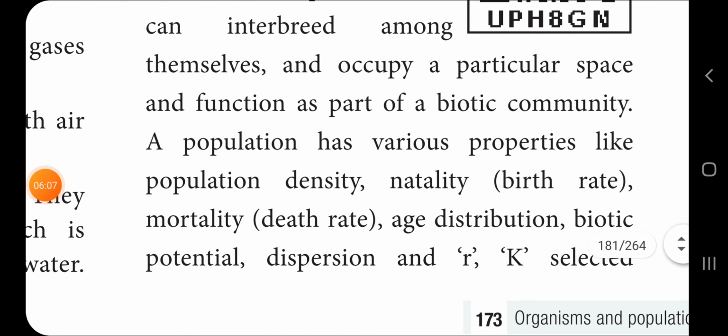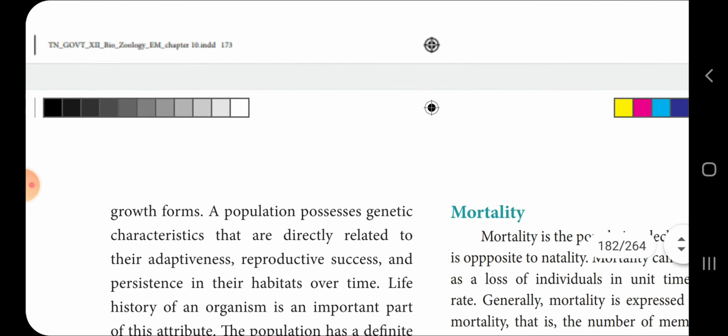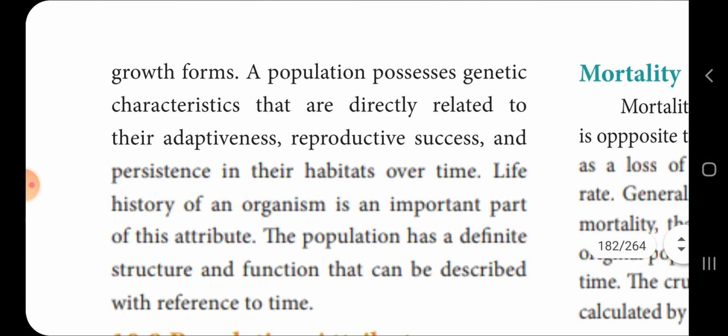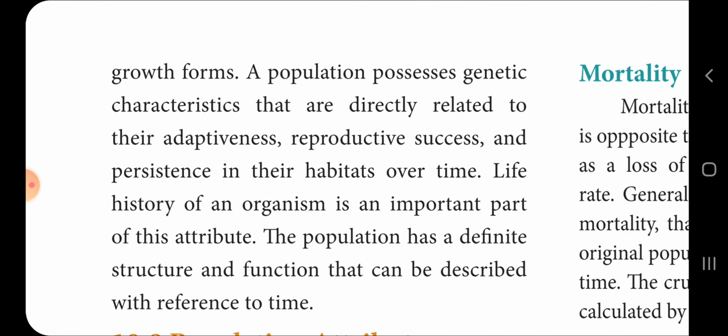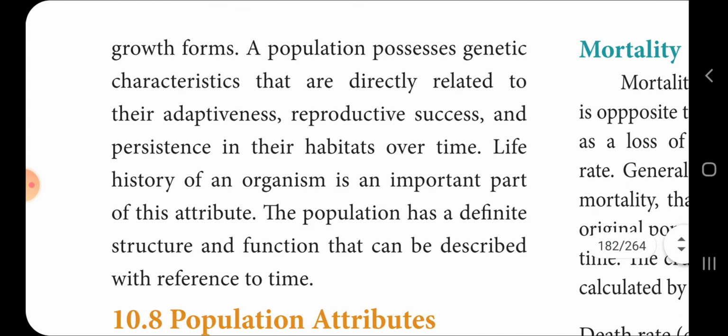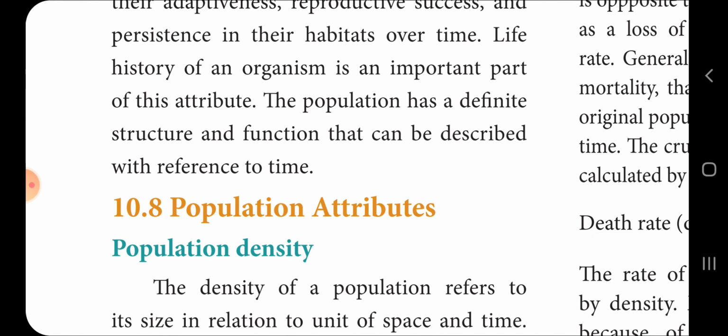A population has various properties like population density, natality, that means birth rate, and mortality, that means death rate, age distribution, biotic potential, and dispersion of r and K selected growth forms. A population possesses genetic characters that are directly related to their adaptiveness, reproductive success and persistence in their habitat over time. The life history of the organism is an important part of that attribute. The population has a definite structure and function that can be described with reference to time.